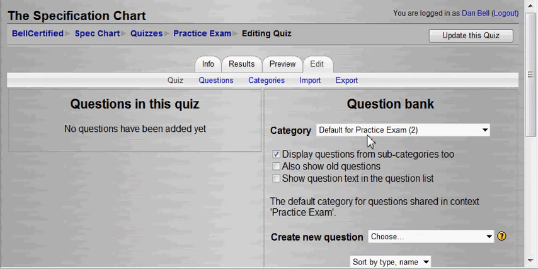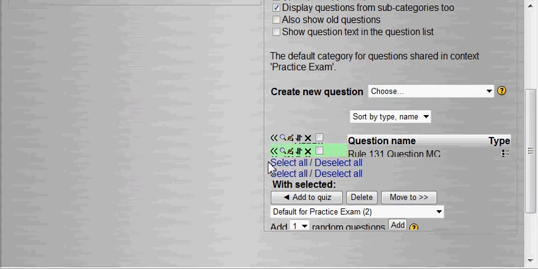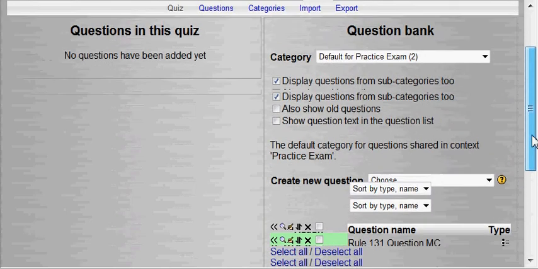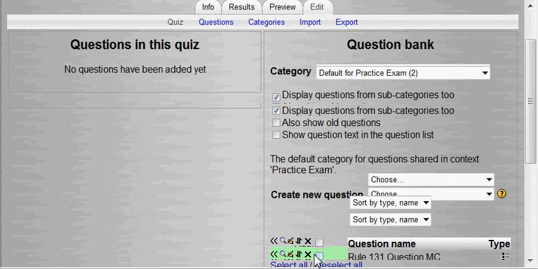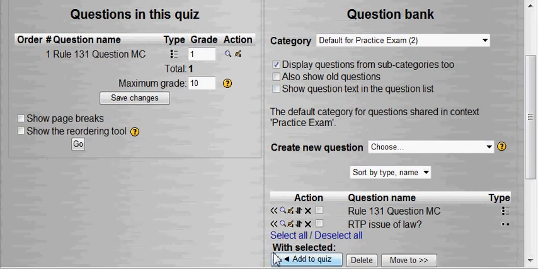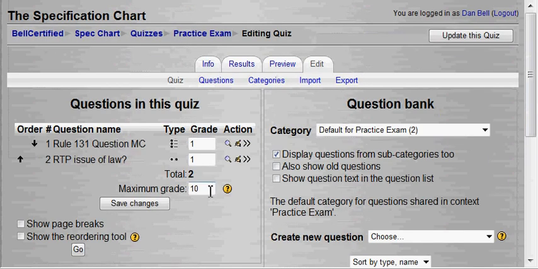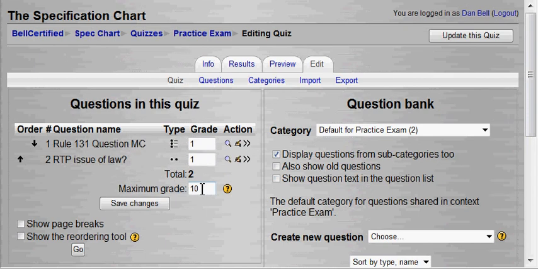So now the way you get these, all you did is create a question bank on this side. Now we're going to create a quiz. That's simple. You just click on these little arrows here. That moved the first question over. And click on the next one. That moved the second one over. Or should have. Maybe it didn't get my click. There's the second one. And this will tell you how many points they can get for the whole question bank.